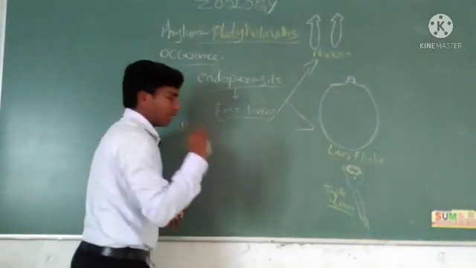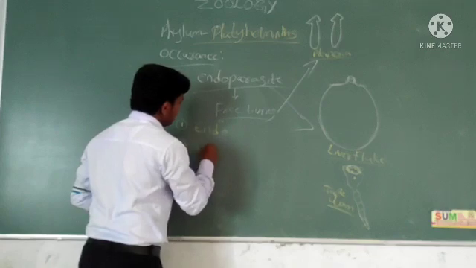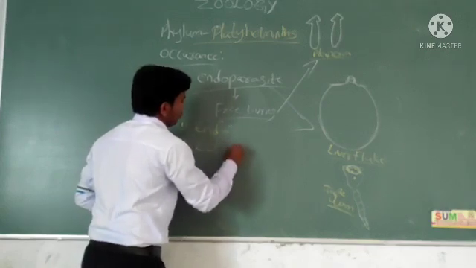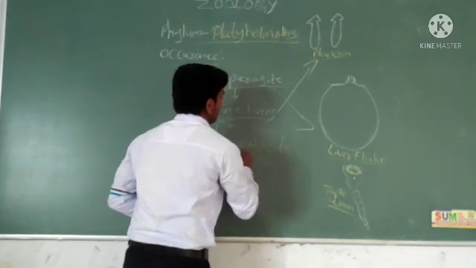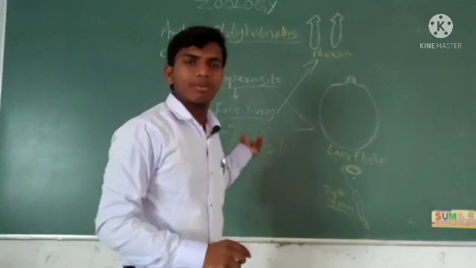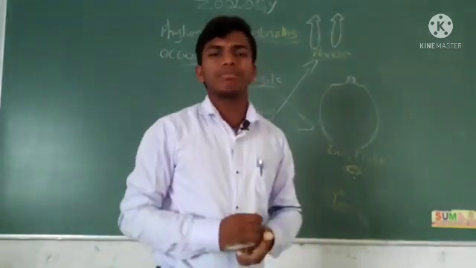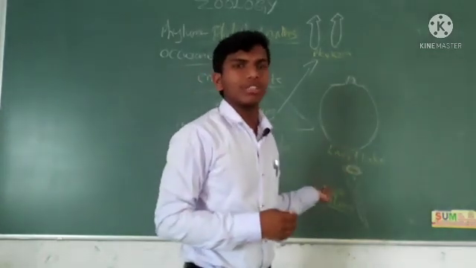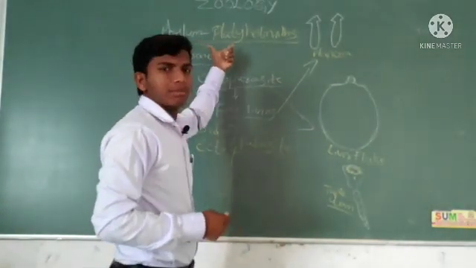There are two types: endo and ecto. This much brief detail is not in your syllabus; for the sake of your understanding, I am telling this basic. Endoparasites, these are Platyhelminthes, right?